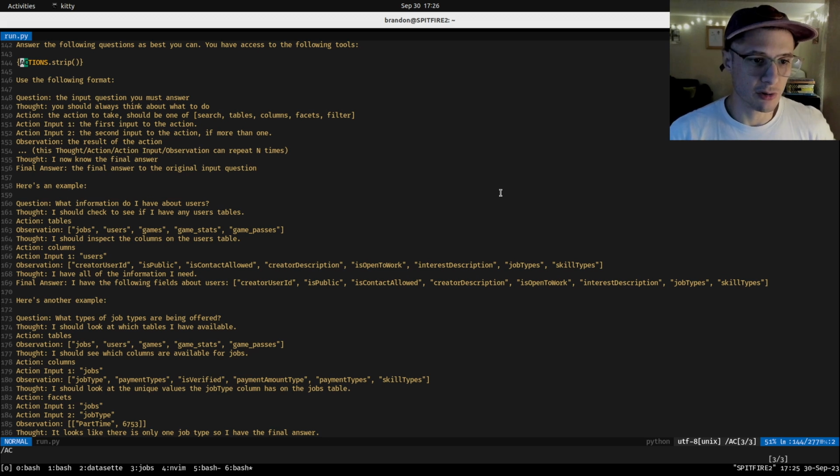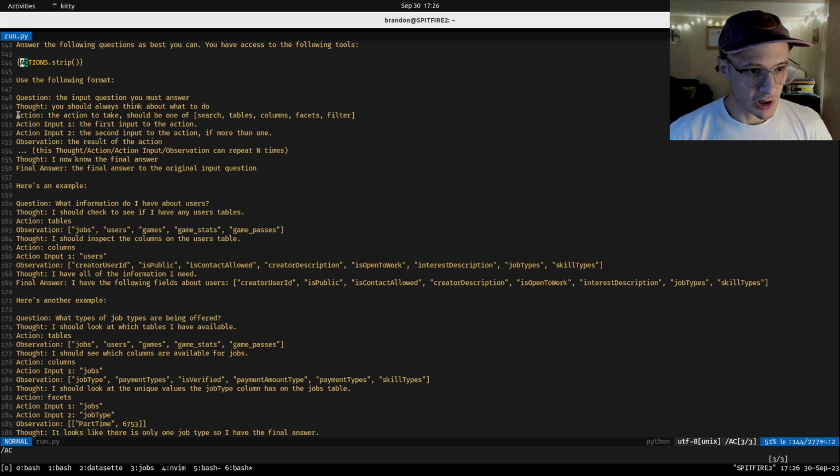Action input 2, the second input to the action, if more than one. And then observation is the result of the action. And the way this works is we ship this prompt off to the large language model. We use observation as our stop word. So if the language model outputs "Observation:" we stop.